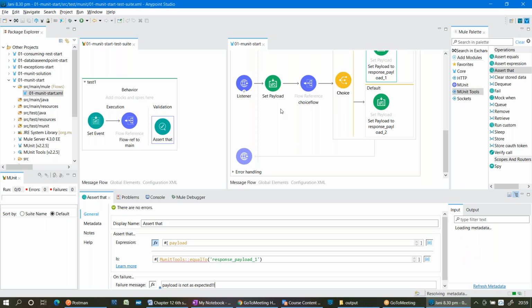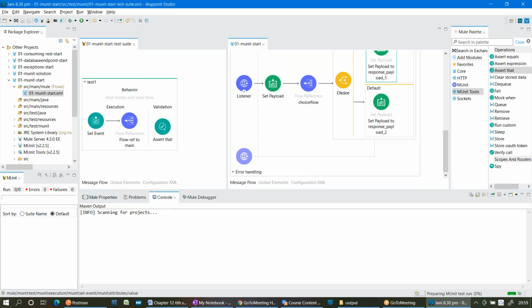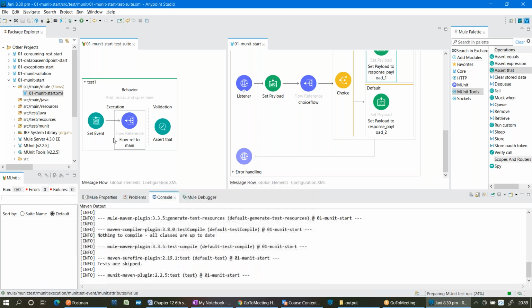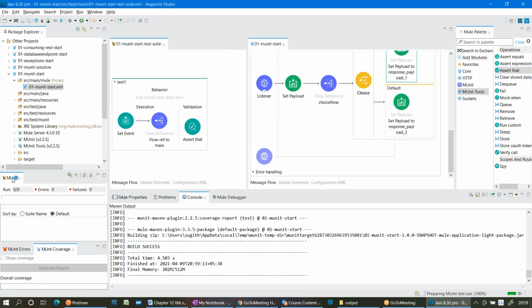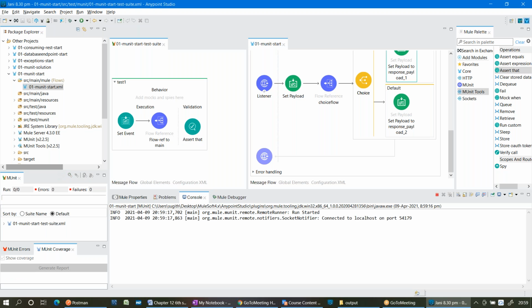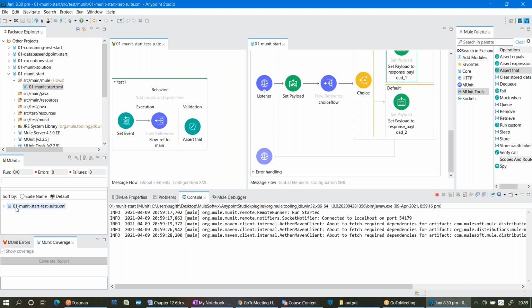Okay, save it. Now let me deploy, right click and run MUnit suite. On the left side, if you observe, I have one MUnit window. Under that, you can see run 0 by 0, errors 0, failures 0. And you can see here, what is this name? 01 MUnit start test hyphen suite.